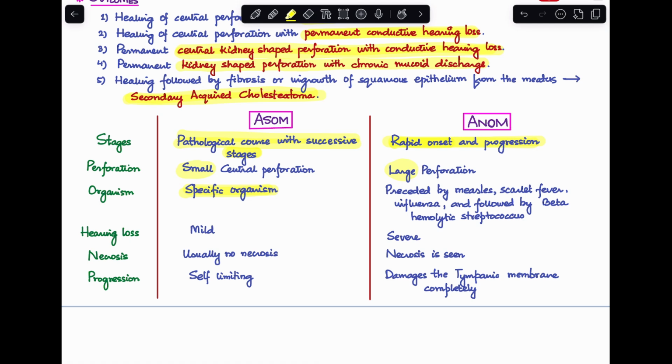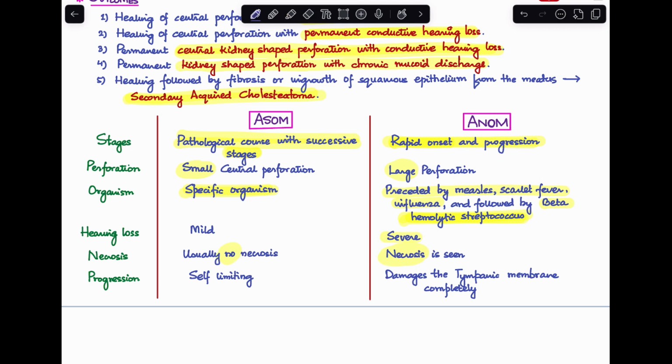In acute necrotizing otitis media, it is usually preceded by measles, scarlet fever, or influenza, and it is followed by beta hemolytic streptococcus. Hearing loss is mild in acute suppurative otitis media, whereas it is severe in acute necrotizing otitis media. Necrosis is usually not seen in acute suppurative otitis media, and it is seen in acute necrotizing otitis media.